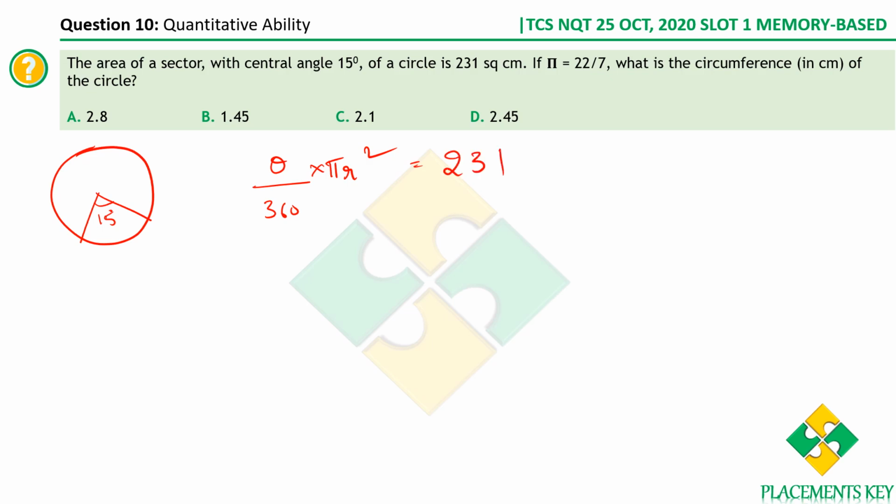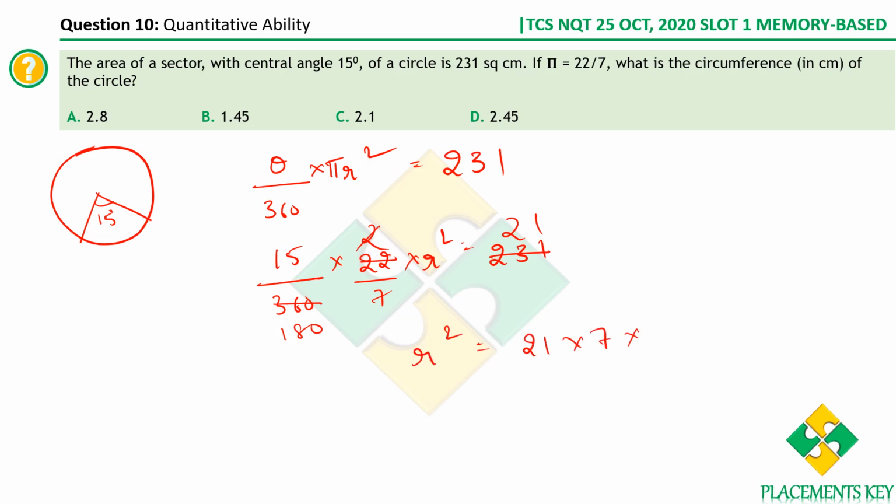Now let's calculate the value of r from here. Theta is 15, by 360 into pi, which is 22 by 7, into r square, which is 231. Now we know 11 2s are 22, 11 1s are 11. What else can we get? Do we get anything? 2 1s to 180s. So therefore I'll just take it directly. R square is equal to 21 into 7 into 180 divided by 15. So 15 1s 15, 15 2s 30. So this is what we get.